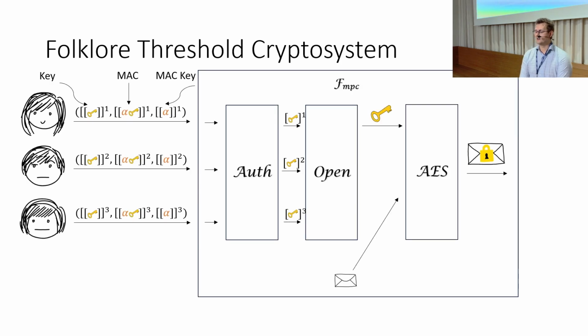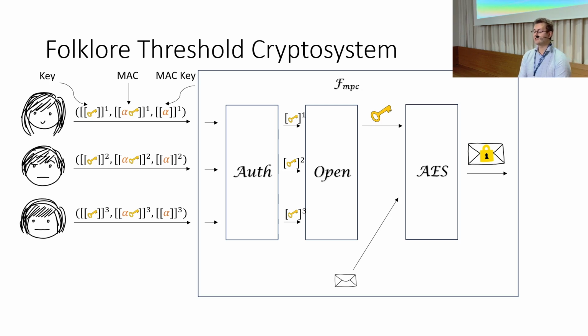Now, I want to define the folklore threshold crypto system that makes black box use of a generic FMPC implementation. In this case, we're going to be using a SPDZ-like authenticated secret sharing scheme where all parties are going to hold threshold shares of a key, threshold shares of a global key alpha, and threshold shares of a MAC on that key. Note that the MAC is a multiplication of the value and the global MAC key.